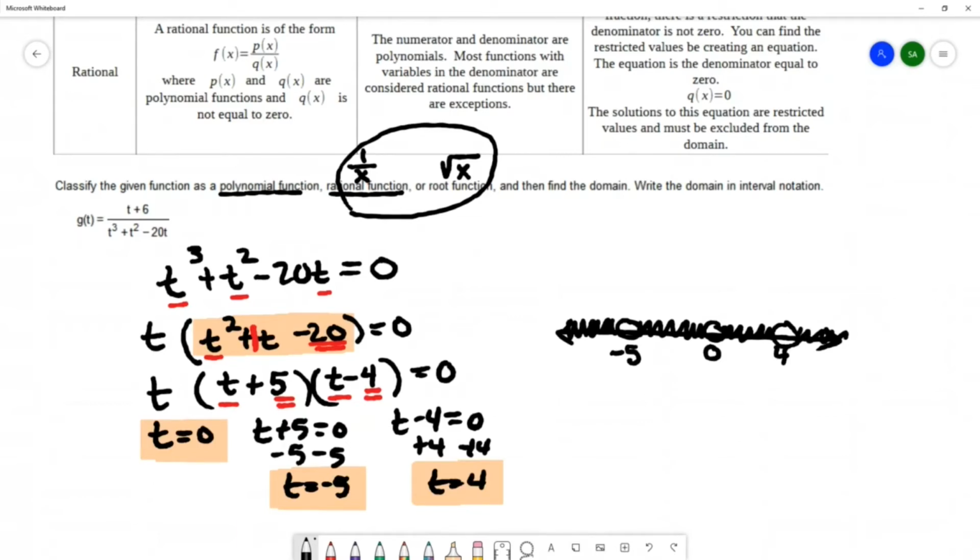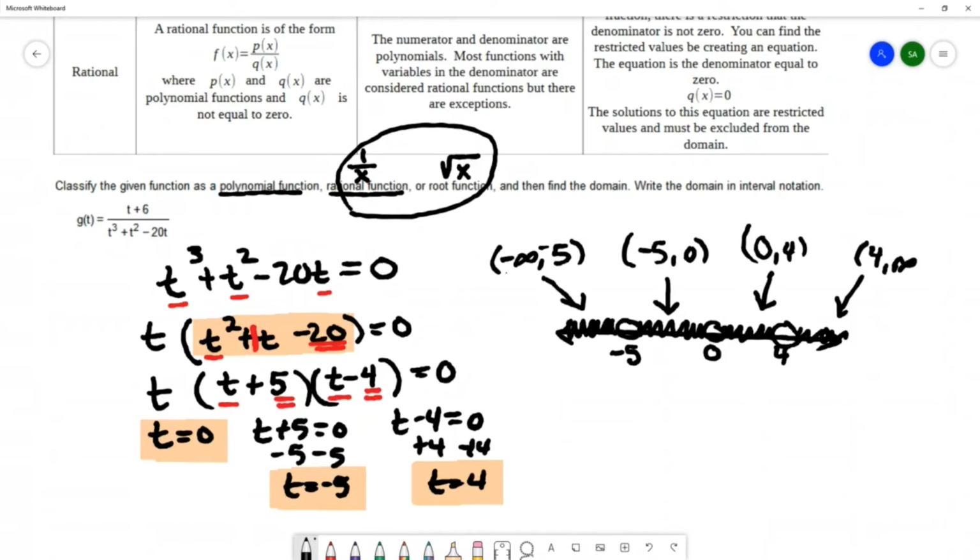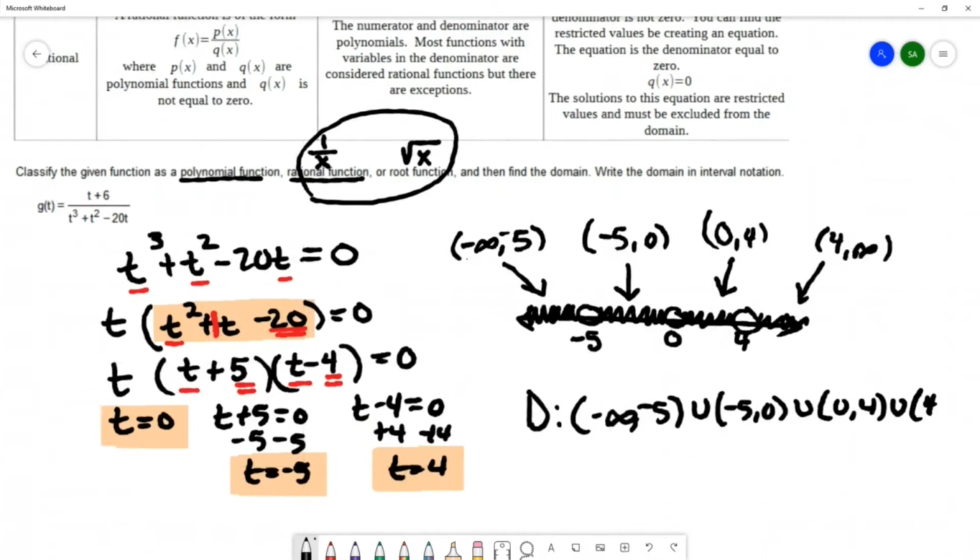So then we need to represent each one of these intervals. This interval starts at negative infinity and ends at negative 5. This interval starts at negative 5 and ends at 0. This interval starts at 0 and ends at 4. And this interval starts at 4 and ends at infinity. So we're going to be able to say that the domain of this rational function is negative infinity to negative 5, union with negative 5 to 0, union with 0 to 4, union with 4 to infinity.